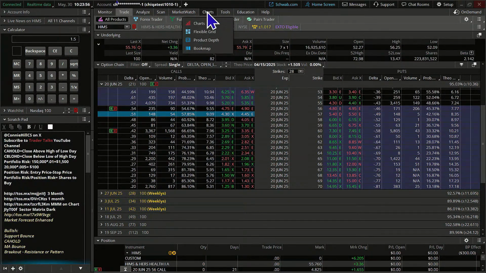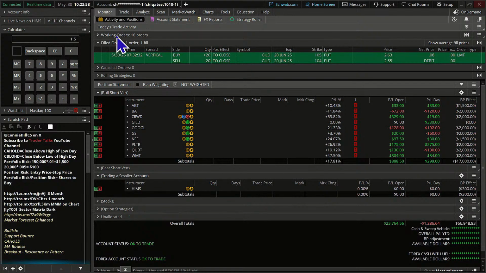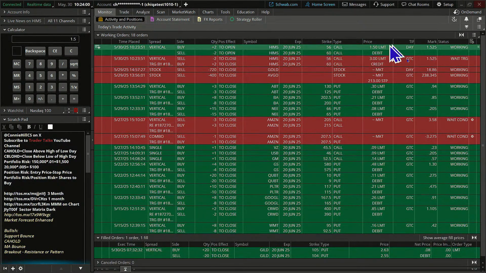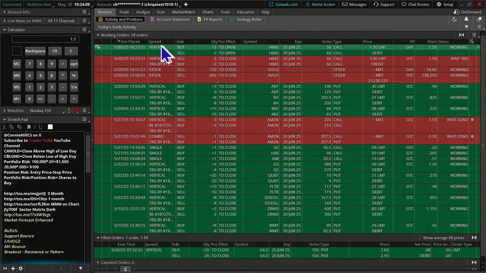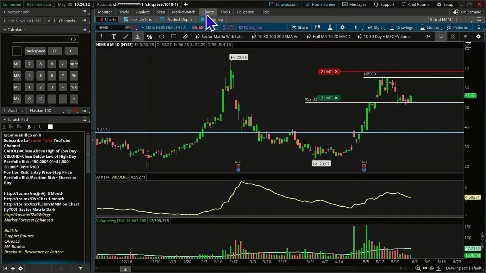All right, let's take a look at something else. In our working orders, let's see. Okay, we'll see if it'll fill. It's wanting a little bit more money right now. We'll see if it waffles around a little bit and fills us. If it doesn't, I'll come back and adjust this working order.